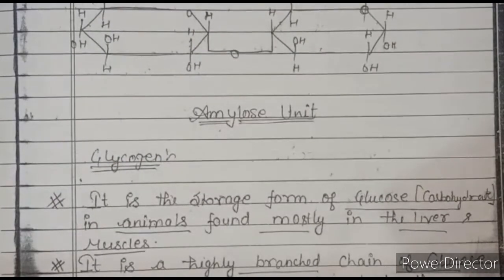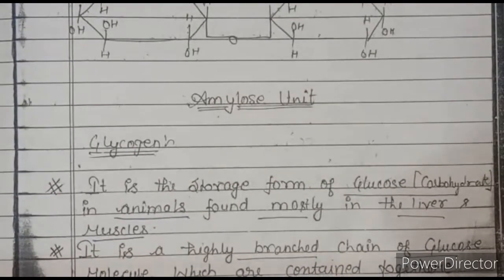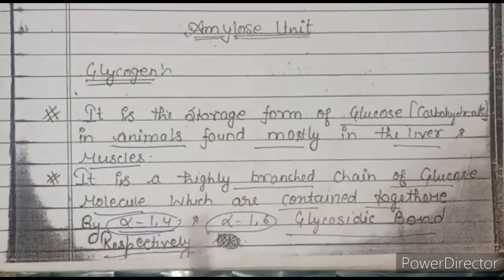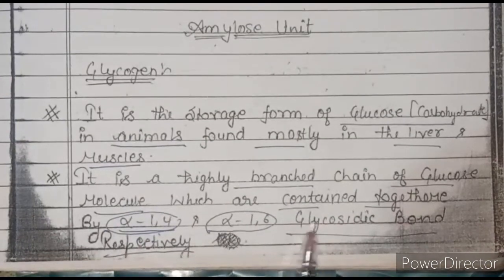And an example of polysaccharide in animals: glycogen. It is the storage form of glucose carbohydrate in animals, found mostly in the liver and muscle. It is a highly branched chain of glucose molecules which are joined together by alpha 1,4 and alpha 1,6 glycosidic bonds respectively.